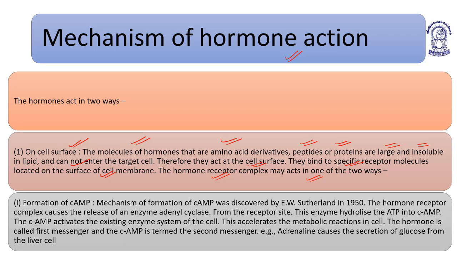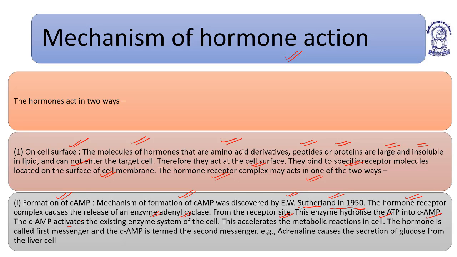The hormone receptor complex may act in one of two ways. The first way is the formation of cyclic AMP. The mechanism of formation of cyclic AMP was discovered by E. W. Sutherland in 1950. Very important. The hormone receptor complex causes the release of an enzyme, adenyl cyclase, from the receptor site. This enzyme hydrolyzes ATP, breaking it down into cyclic AMP, cyclic adenosine monophosphate.